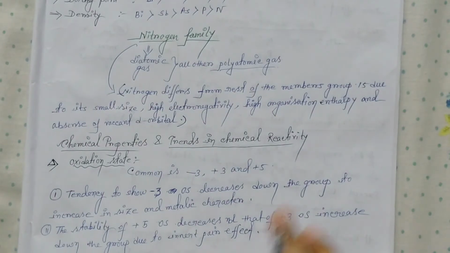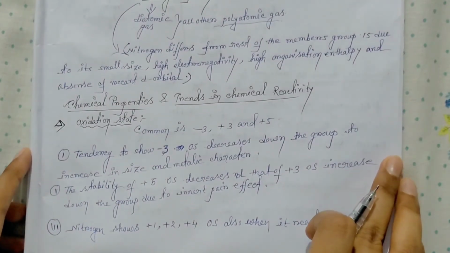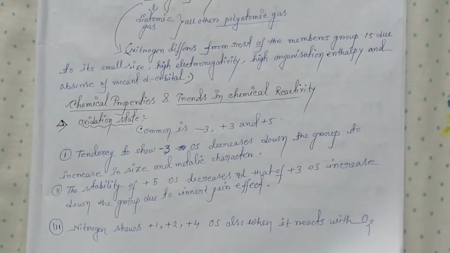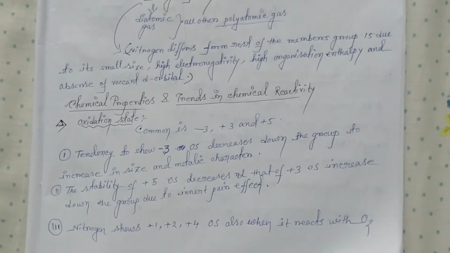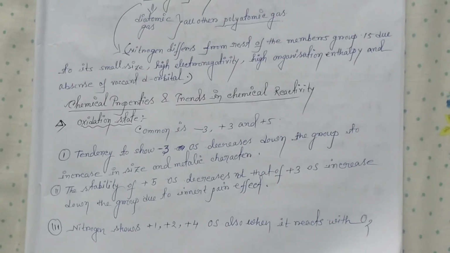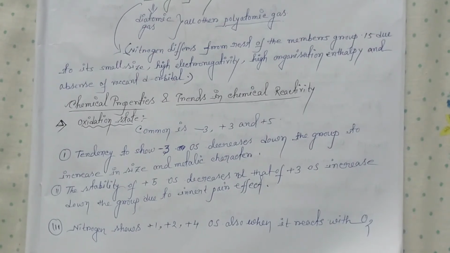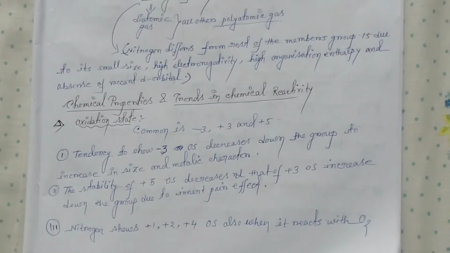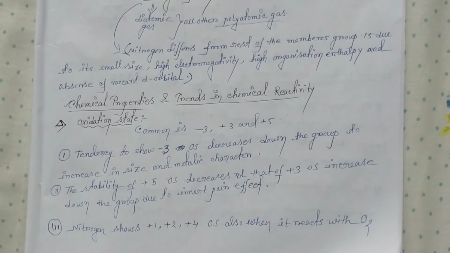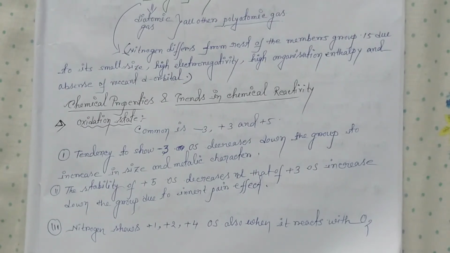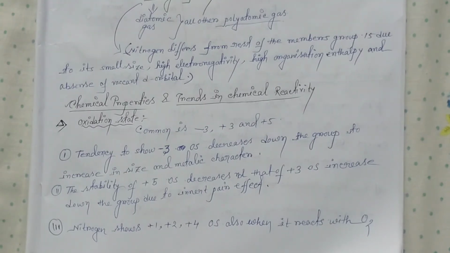Then we go to chemical properties and trends in chemical reactivity. Here the most important thing is oxidation state. Commonly the states are -3, +3 and +5. The first one is that the tendency to show -3 oxidation state decreases down the group due to the increase in size and metallic character. Because of increasing size and metallic character, the -3 oxidation state decreases.